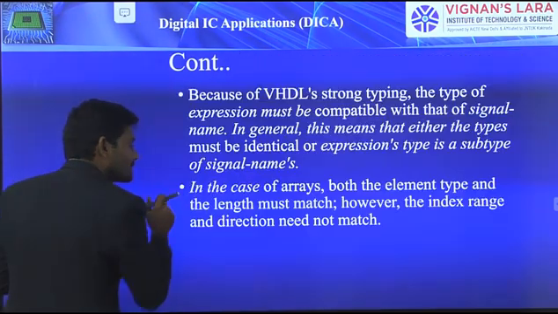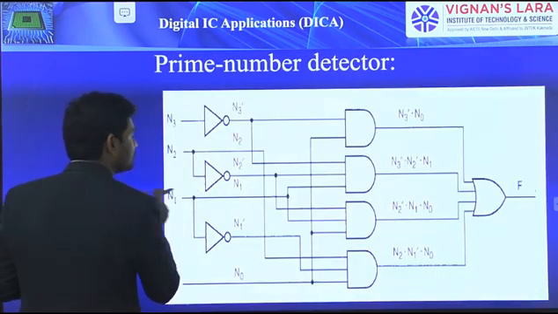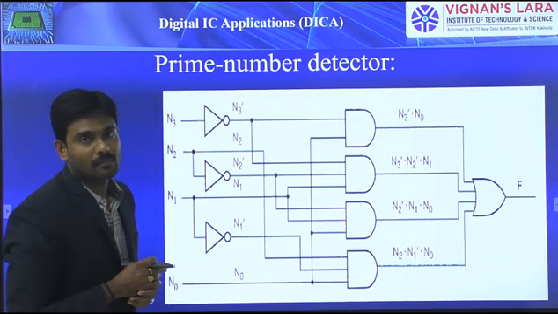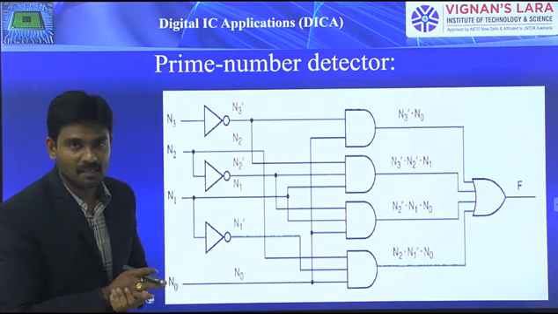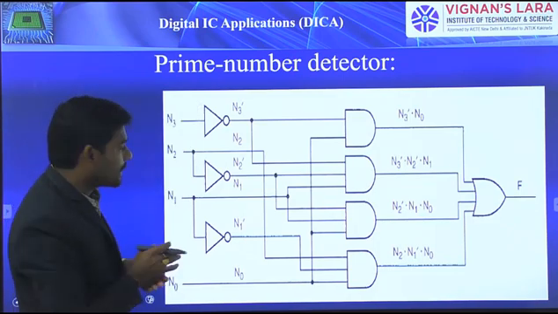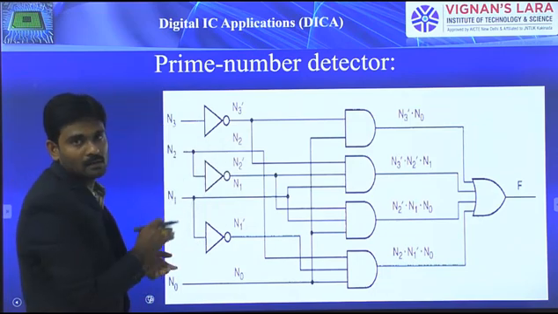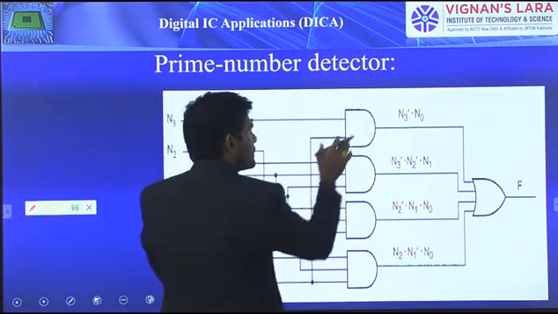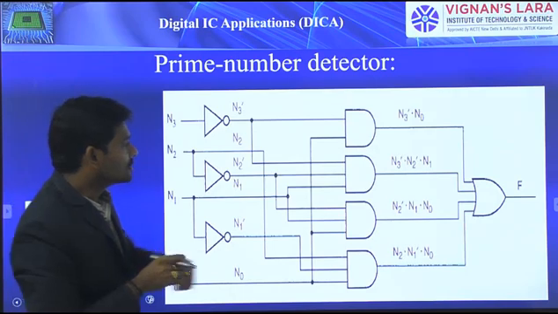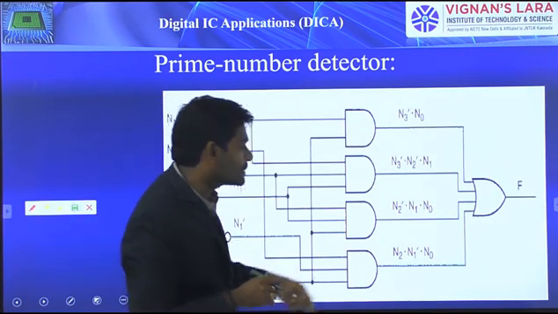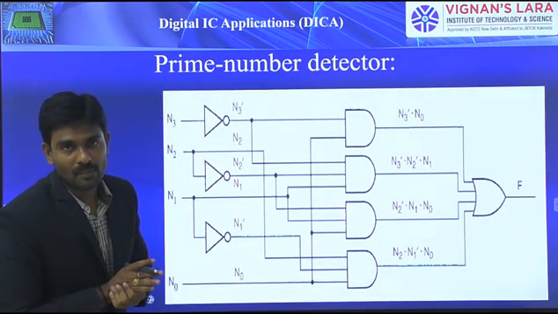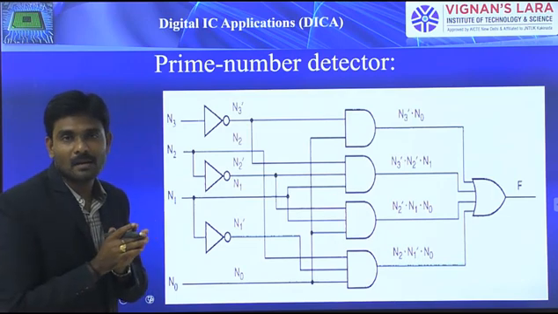For that, I am considering once again the same example, the prime number detector we already discussed. This is how the logic diagram seems to be. The inputs are N0, N1, N2, N3. The first level consists of inverters, giving N1 bar, N2 bar, N3 bar. These inverter outputs are propagated as inputs for the second level AND gates: a 2 input and then 3 input AND gates, and finally all these outputs are applied as input for the 4 input OR gate. That is how the prime number detector seems to be.